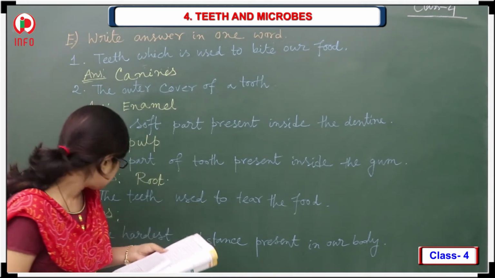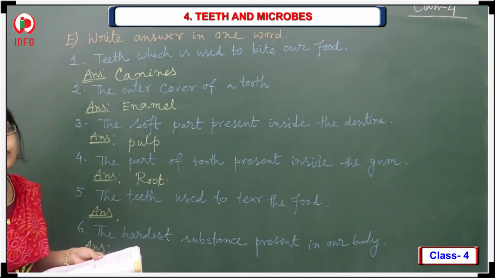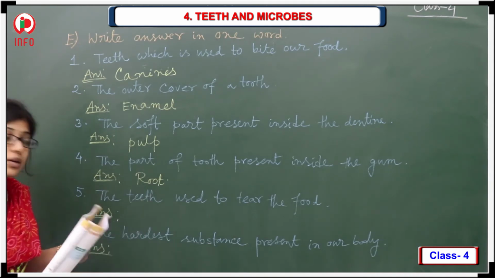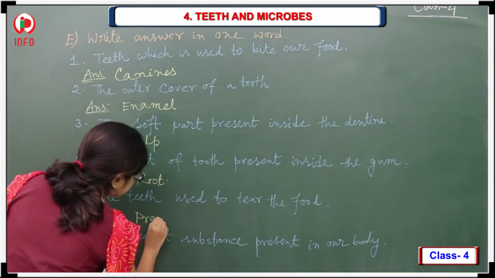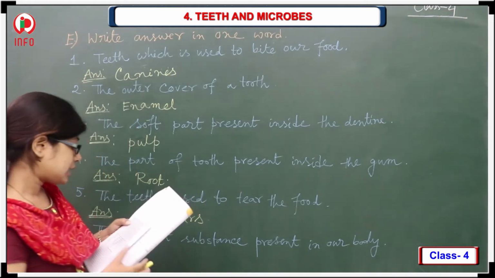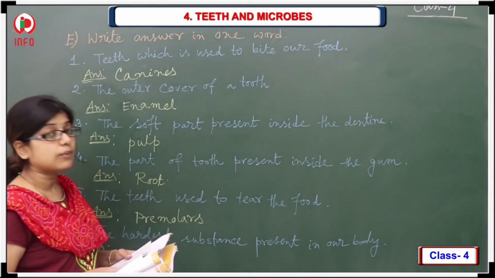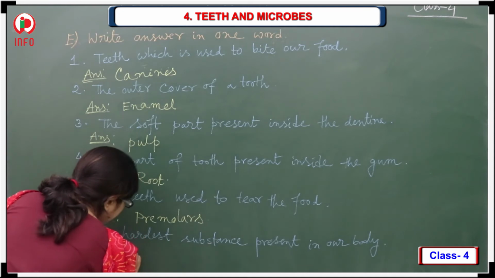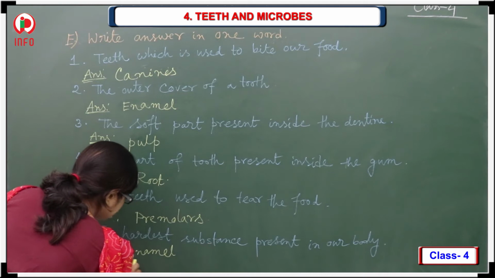Next, the fifth one, the teeth used to tear the food. What should be the answer? The premolars. The answer should be premolars, P-R-E-M-O-L-A-R-S. And what about the last one? The hardest substance present in our body. That one is the enamel, E-N-A-M-E-L. Is it?